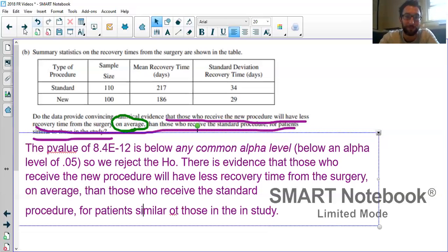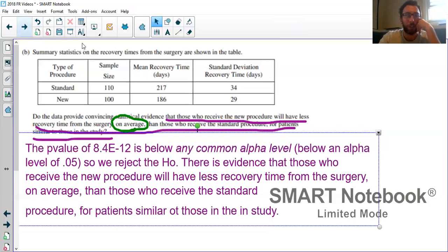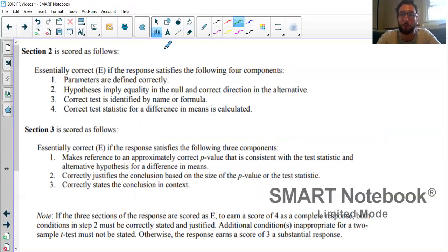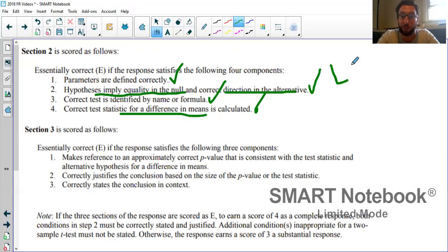All right, let's see what we got. This one I thought was interesting how it was scored. It was scored in a few sections. Section 1 was part A. Section 2, parameters are defined correctly, those were those mu's with our 1s and 2s or our n's and s's. Hypotheses imply equality in the null, correct direction in the alternative. We did that on paper correctly, then I messed it up in the calculator, then I fixed it in the calculator. Correct test identified by name or formula, we actually did both. Correct test statistic, that was our t-score. We're good there. So there's another E for us.